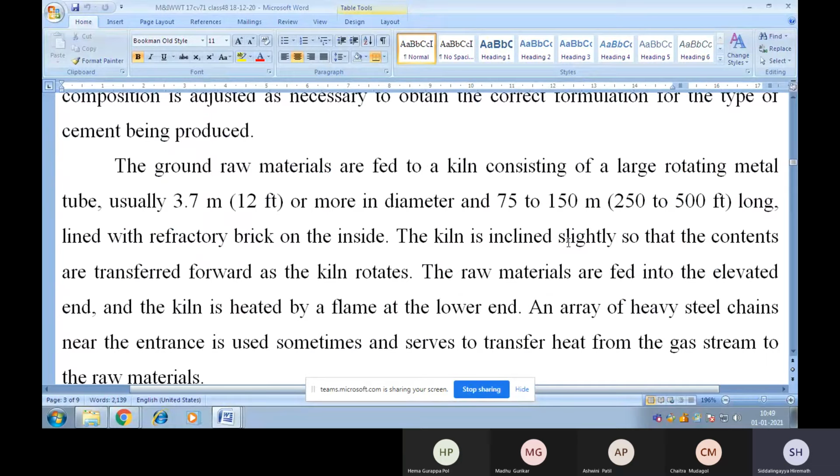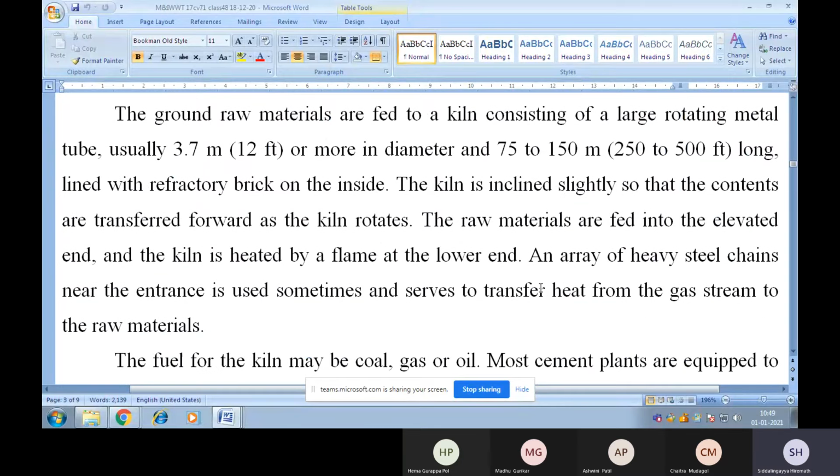The ground raw materials are fed to a kiln consisting of a large rotating metal tube, usually 3.7 meters or more in diameter and 75 to 150 meters long, lined with refractory brick on the inside. The kiln is inclined slightly so that the contents are transported forward as the kiln rotates. The raw materials are fed into the elevated end and the kiln is heated by a flame at the lower end. An array of heavy steel chains near the entrance is sometimes used and serves to transfer heat from the gas stream to the raw materials.